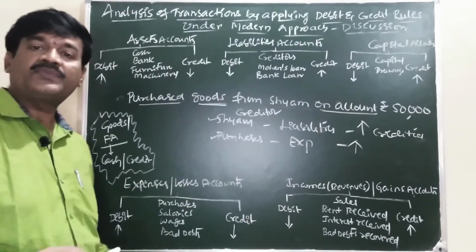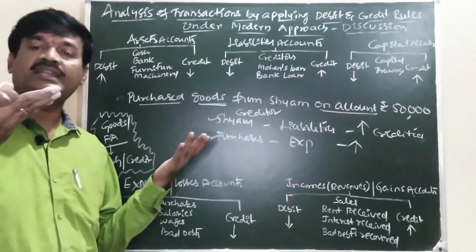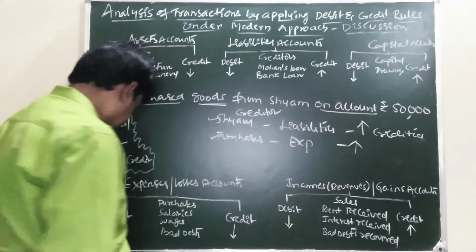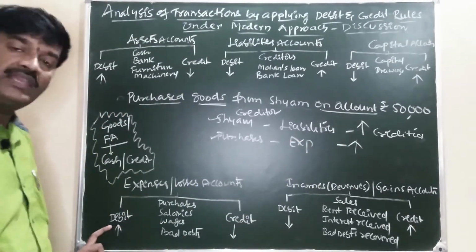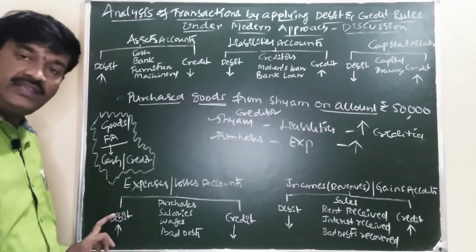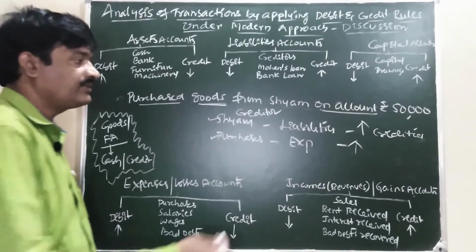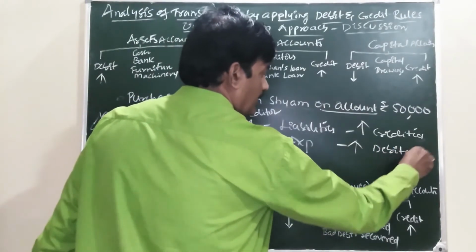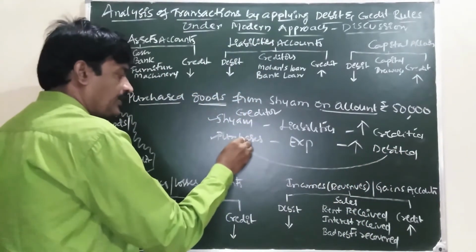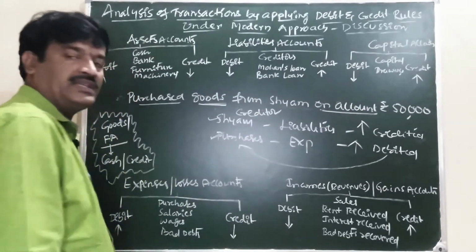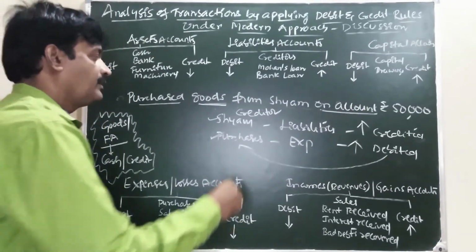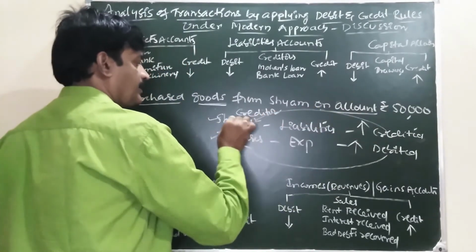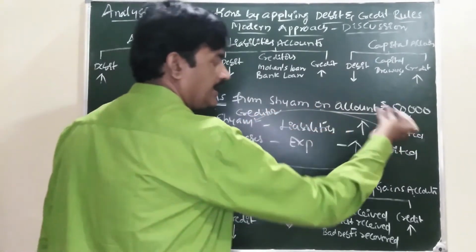Increase in the expenses is debited. Debited to whom? Purchases account is debited. Shyam account is credited.